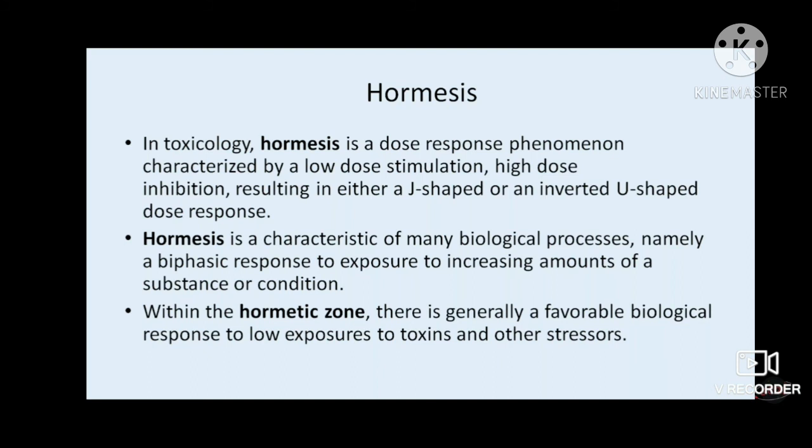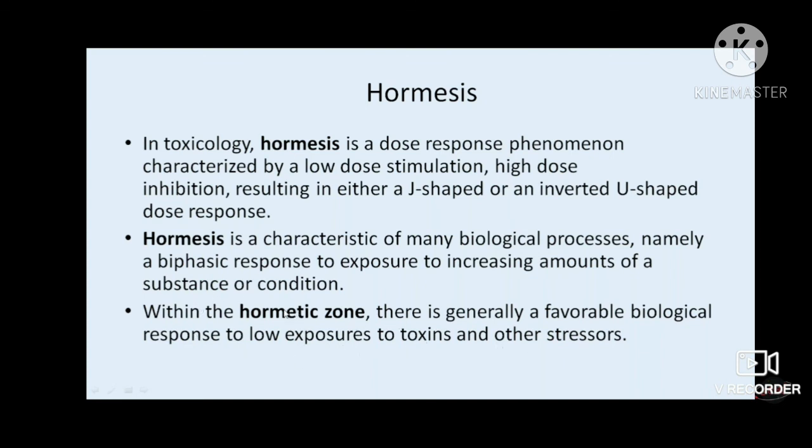Hormesis is a terminology which is used in toxicology, and it is a dose-response phenomenon characterized by low dose stimulation and high dose inhibition, resulting in a J-shaped dose response. So it is said that in the hormetic zone there is a gradual or favorable biological response to low exposure to toxins and other stressors.